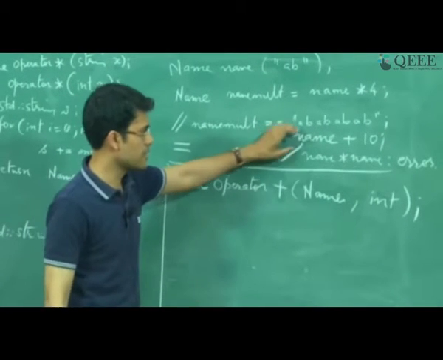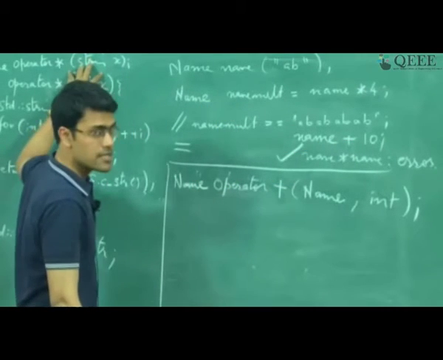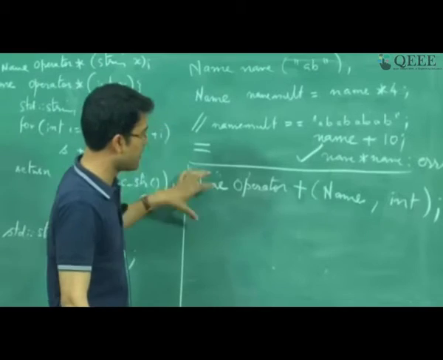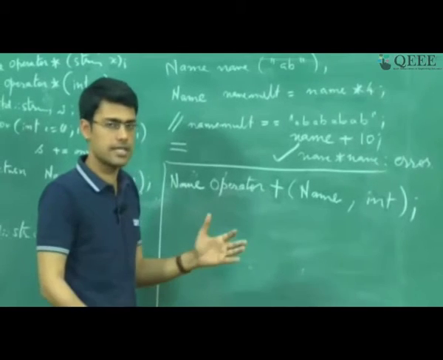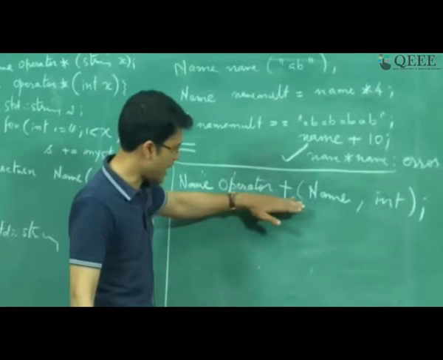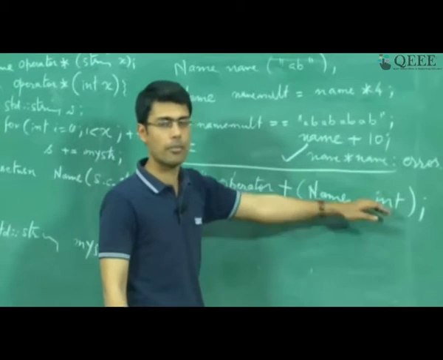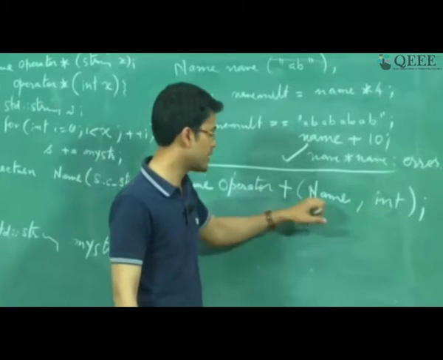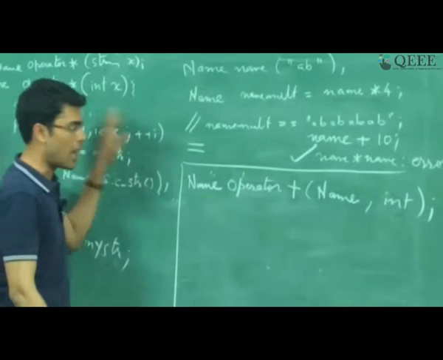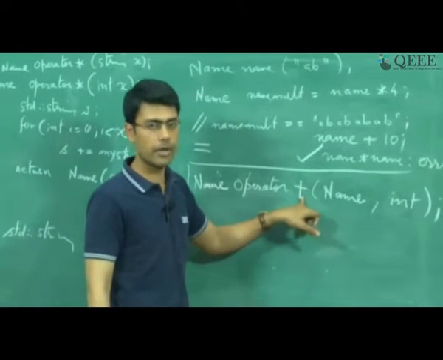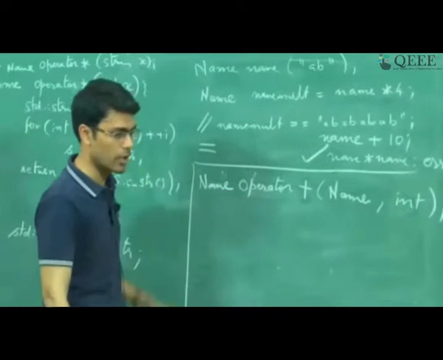What this indicates is that there is a plus operator. If it is not defined inside the class, I can still define it outside all the classes, that is like a global function in C, right, or in C++. I can have an operator plus, or any operator, which is defined with two arguments, name and integer, where name is now explicit. Here it was implicit, now it is explicit, so the arity of the particular operator is maintained, right. Here the arity reduces by 1, alright.